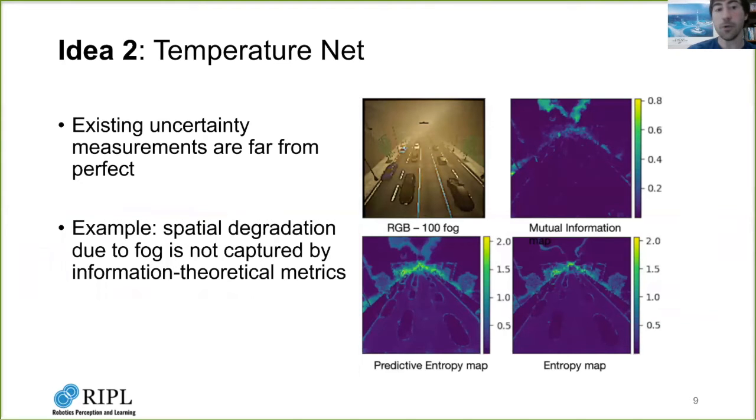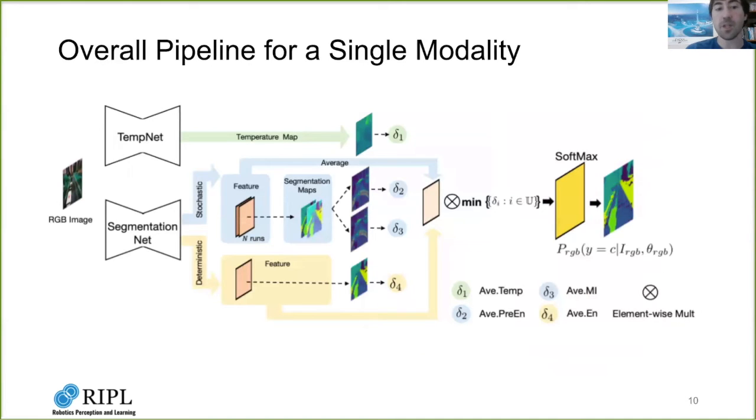Now we introduce a new uncertainty metric, temperature net. Let's start with the failure of existing uncertainty metrics. On the right, 3 information theoretic uncertainty maps are shown. These uncertainty metrics reflect uncertainty at the boundary of classes. However, they yield low uncertainty in misclassified regions due to fog. In other words, they failed to capture spatial degradation caused by fog. We introduced temperature net, TempNet, which captures the spatial degradation.